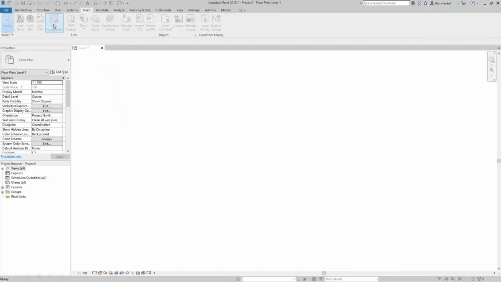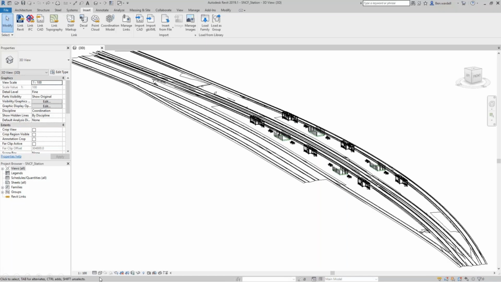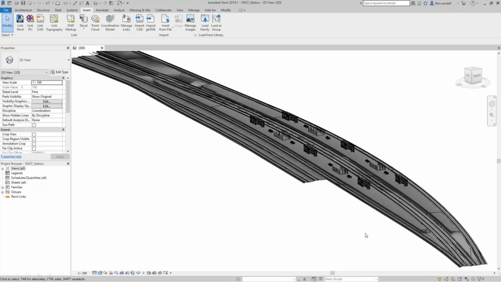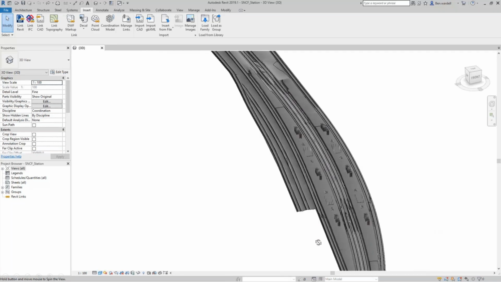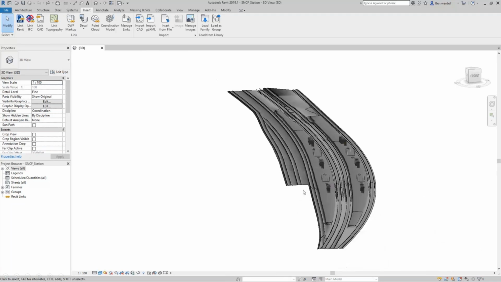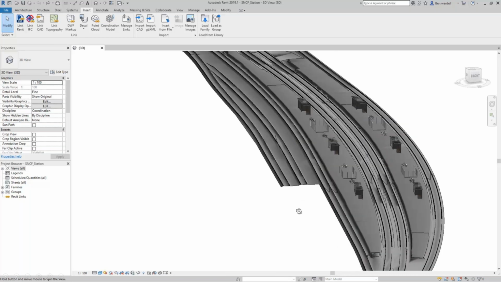Here you can have your Civil 3D model exported into Revit, the ground model, on top of which you need to design the railway model. So this becomes very important, because you just can't have your station models in arbitrary coordinate systems or arbitrary levels. We've seen that many times.